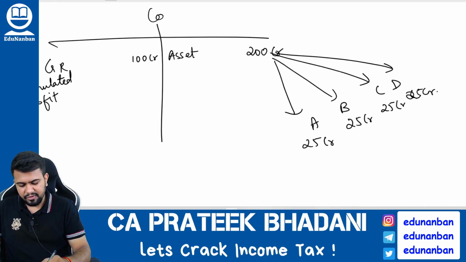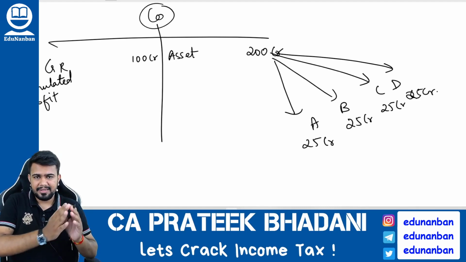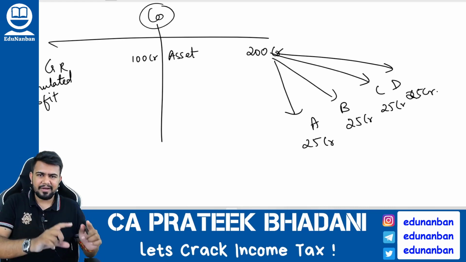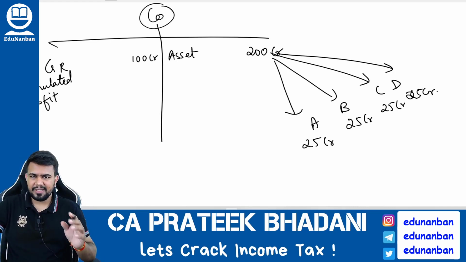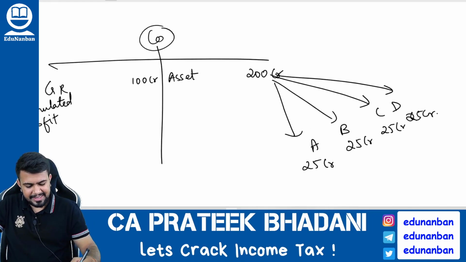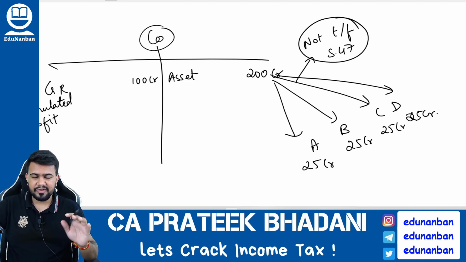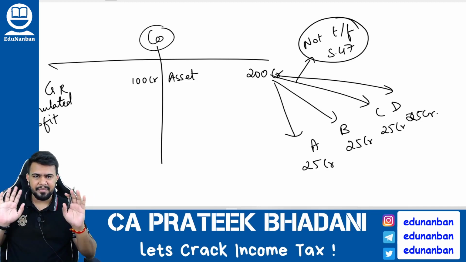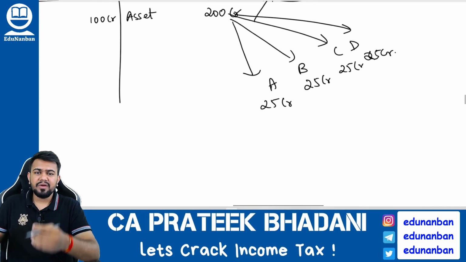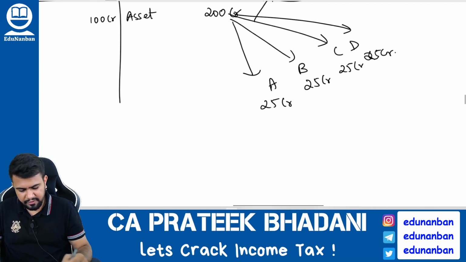Now listen very carefully. When the company is giving its asset on liquidation to the shareholder, this asset is transferred to the shareholder, correct? So should the company pay capital gain? Answer is no. Company need not pay any capital gain because this transaction is not regarded as transfer as per section 47. But when the shareholders are receiving the assets, the shareholder has to pay two types of tax.